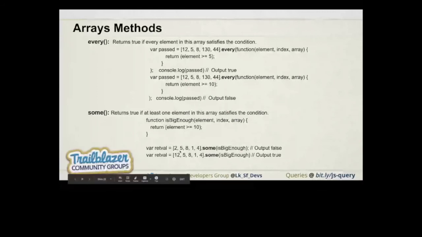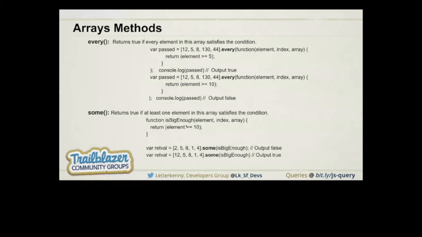In the second case, I created a method and passed it into the conditional block that we are using. In this, if any element is greater than or equal to 10, then it will return true, and if all the elements are less than 10, then it will return false. So in the first array all the elements are less than 10, so it will return false. In the second array, 12 is greater than 10, so it will return true, because that is the only element that fulfills this condition. So that's how every and some work.